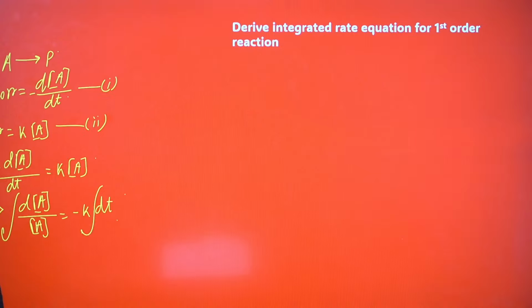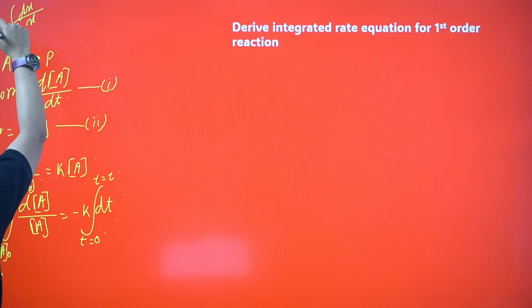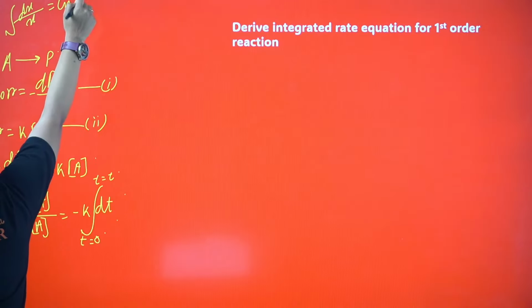On integrating both sides, what you can get here: at t equals 0, A will be A0. When t equals t, A will be At, right? So now what can I get out of it? If you do the integration of dx by x, it will give you ln of x, right?